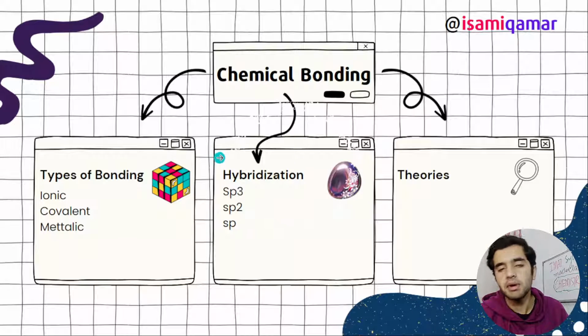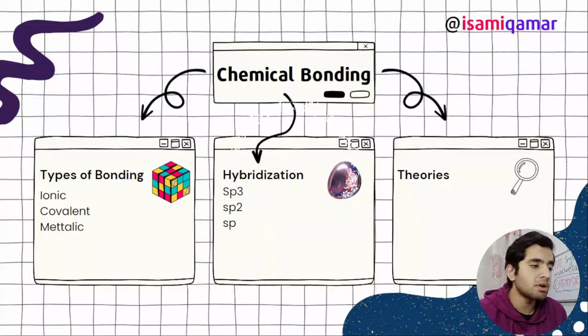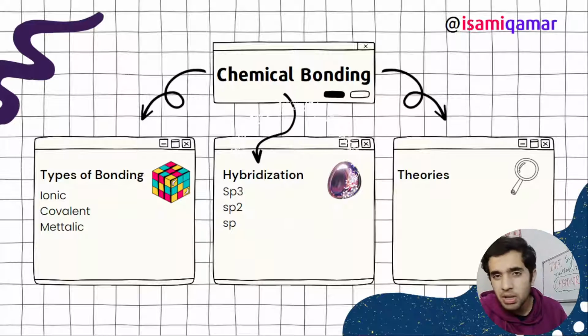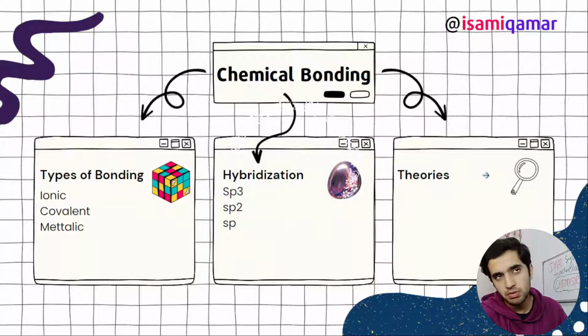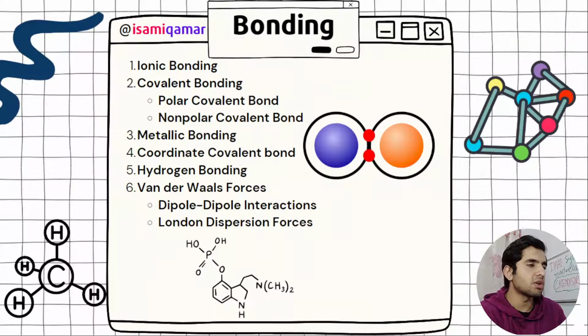What is sp3 hybridization, what is sp2 hybridization, and sp. Examples of sp3, sp2, sp. How many pi electrons are available, how many pi bonds are formed, how many sigma bonds are formed, and what is the geometry of the compound. We are going to cover these in theories: VBT and VSEPR theory. These two theories we have.